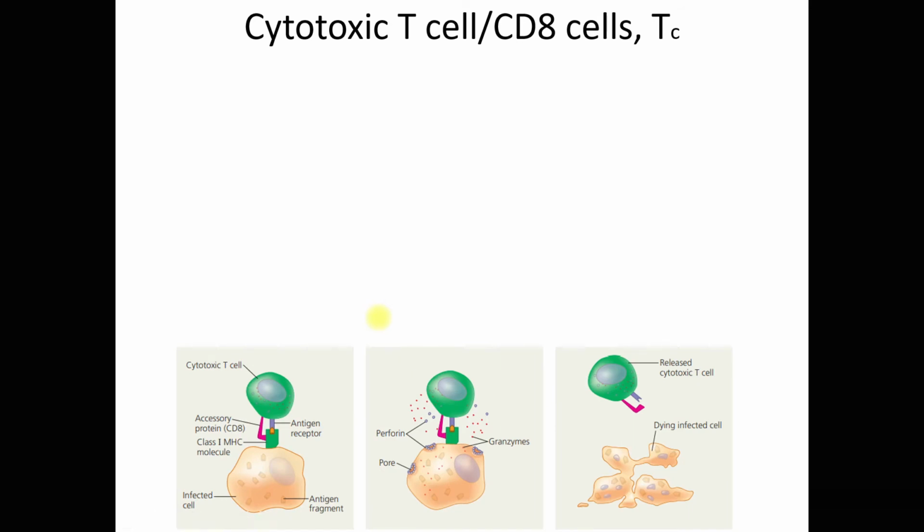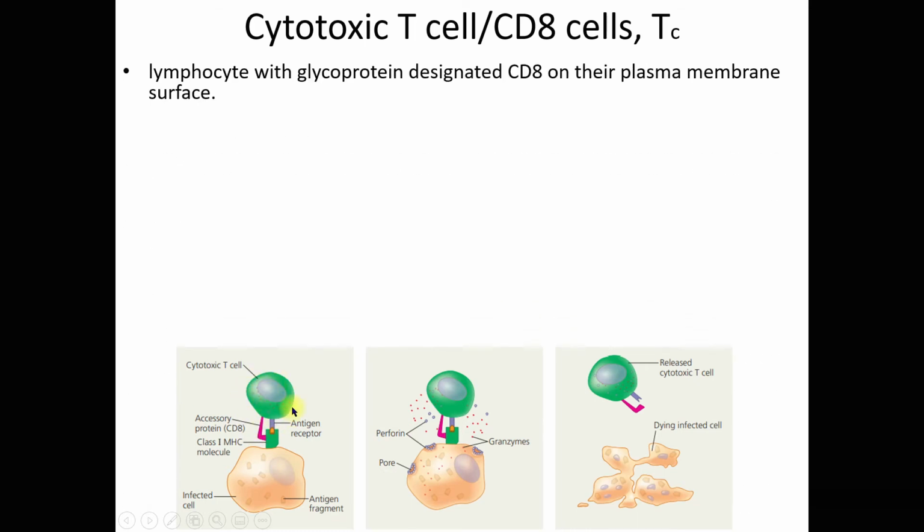Right. The last type of T cell, which is the cytotoxic T cells. All right. Also known as the CD8 cells. So CD8 cells meaning to say on the surface of this T cell, okay, they have this CD8 glycoprotein. Okay, you can see here, this is the CD8 glycoprotein, which is on the surface of the cytotoxic T cell. So cytotoxic T cells, okay, they are lymphocytes.